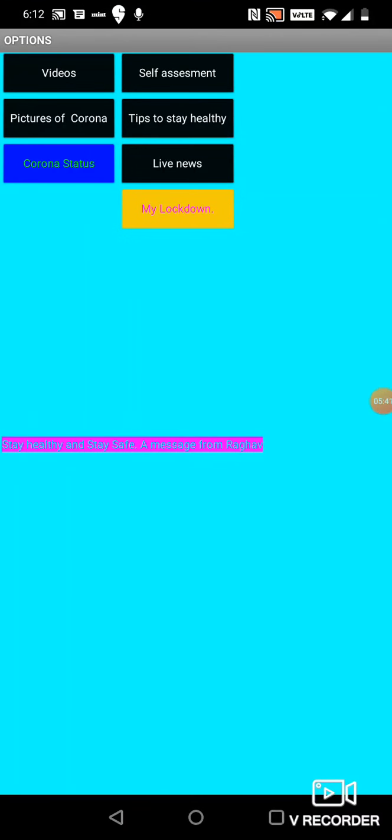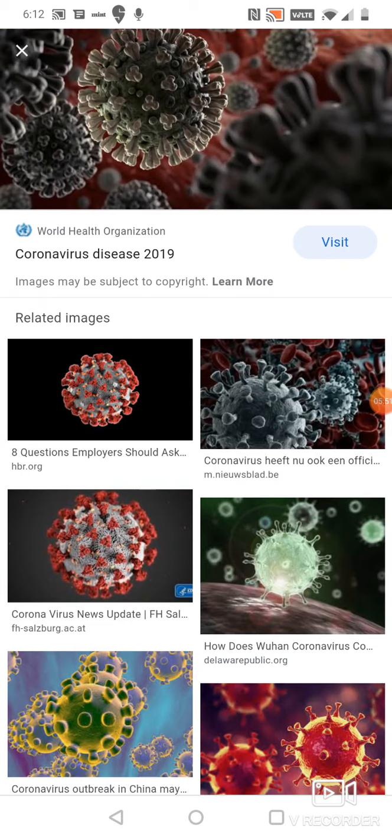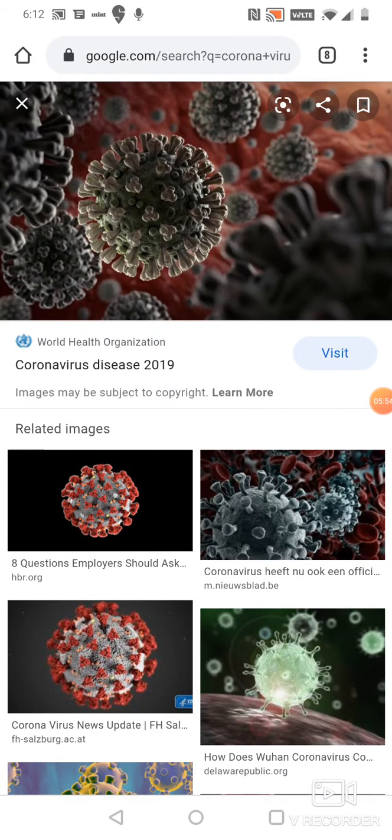Now coming back to the app, this time I will show you the feature called Pictures of Corona. When you click on this, you will be taken to the Google search where you can see the different pictures of Corona. This is just a simpler way. Instead of opening Google and searching it, you just click on this button, you will be taken into the page. It's much easier.